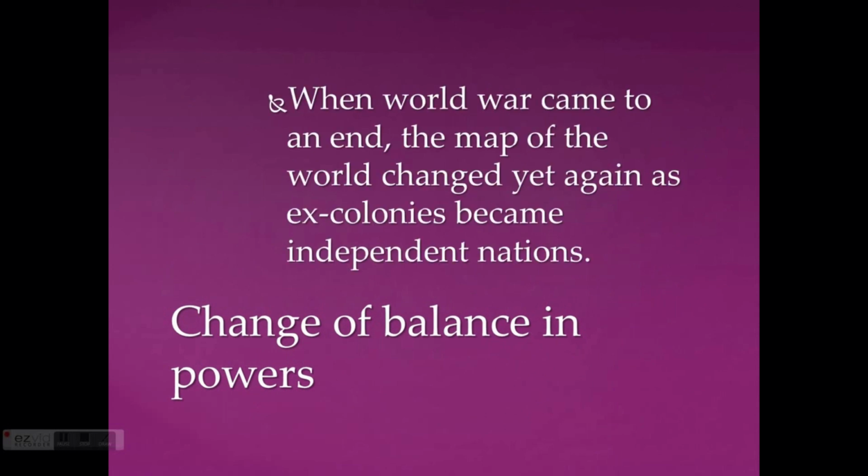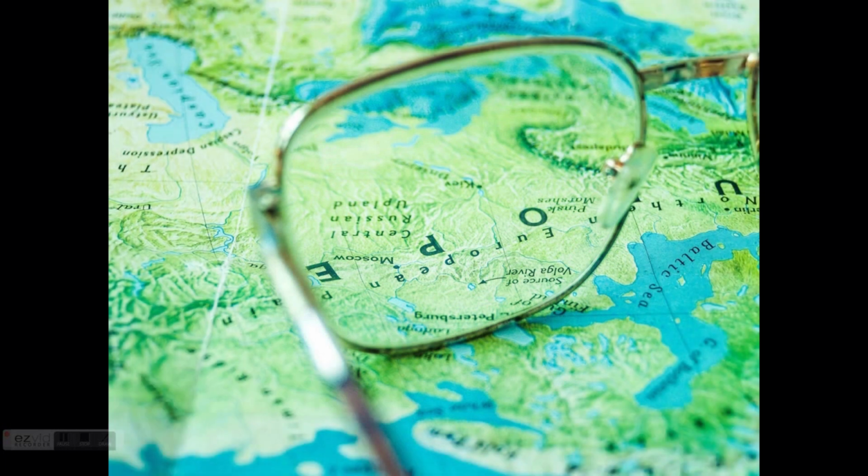Change of balance in powers. When the World War came to an end, the map of the world changed yet again as ex-colonies became independent nations. That is, before the World Wars, most of the countries were occupied by other countries, so they were considered as common colonies. But after the wars, the map was redrawn once again. So they are considered as specific countries.